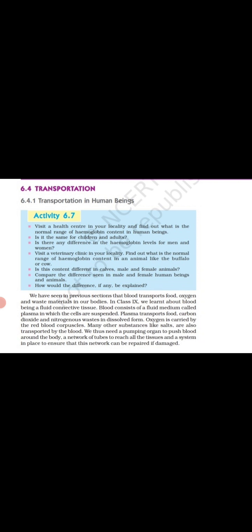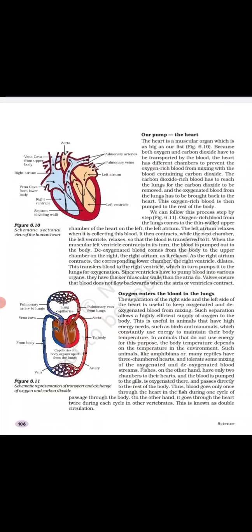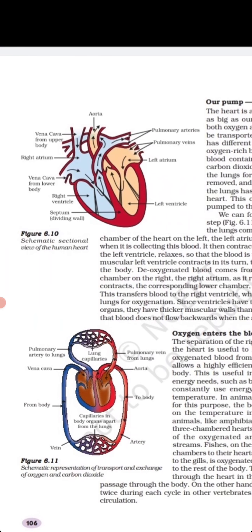We thus need a pumping organ to push blood around the body, and this pumping organ is known as the heart. Are you familiar with the heart? Yes, everyone is familiar with the heart. Now take a look at the heart. What is the heart? What is our pumping organ? How does it work? Then here you see this diagram. This is the schematic sectional view of the human heart.